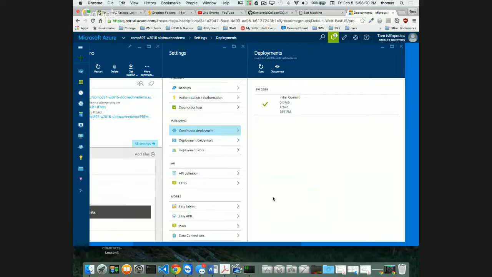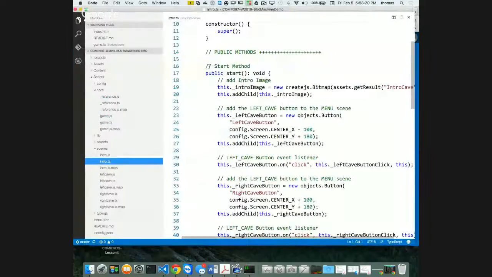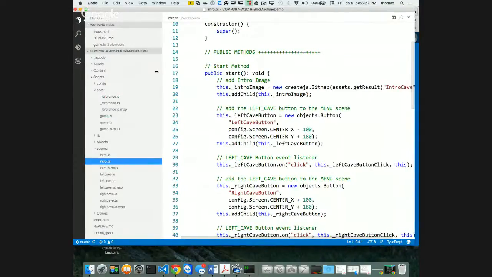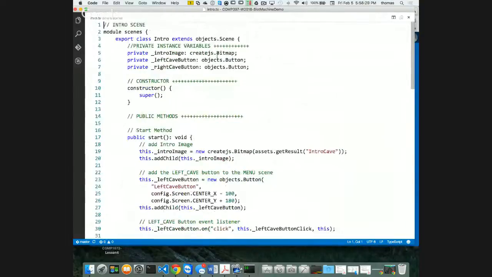Okay, let's try this out. Again, I'm just templating at this point. And this will be version 2, right? Version 2 of my files. So it'll be the second commit that I'm going to make. Let's check this out. So I'm going to go back here, and now I'm going to start modifying my scenes. So here's my first scene. I know I don't need my image. I don't need this intro image, so I'm going to get rid of it here.